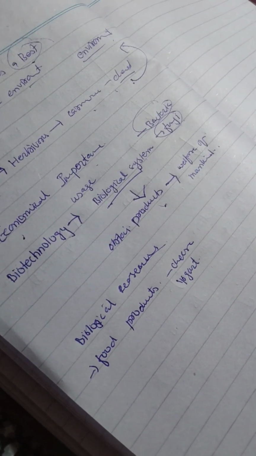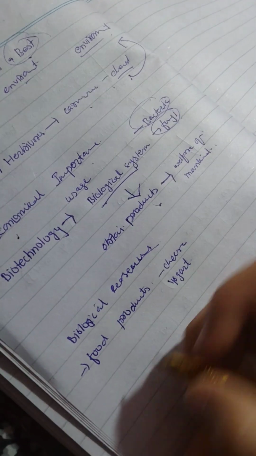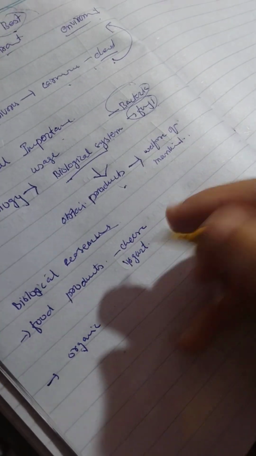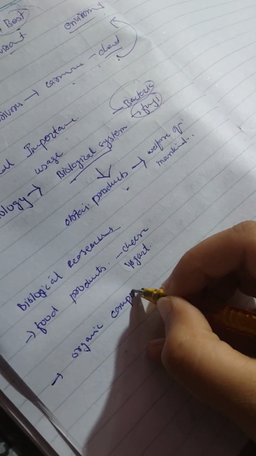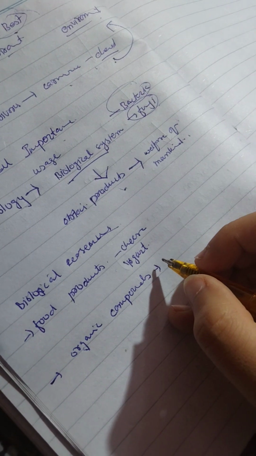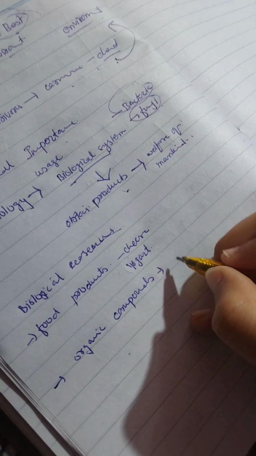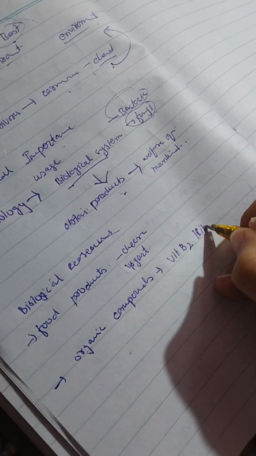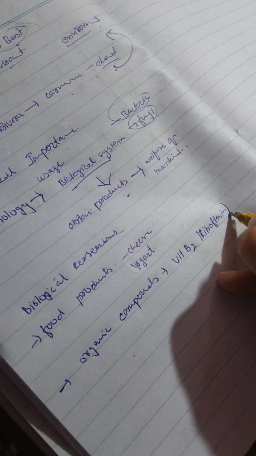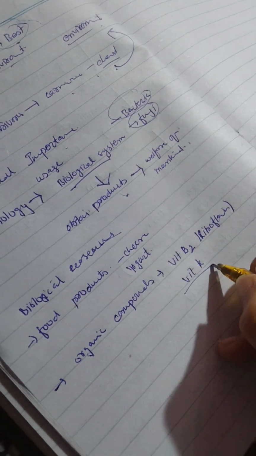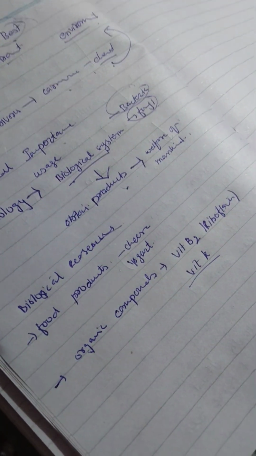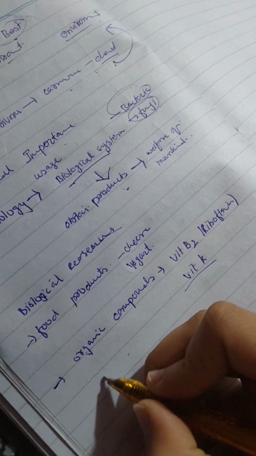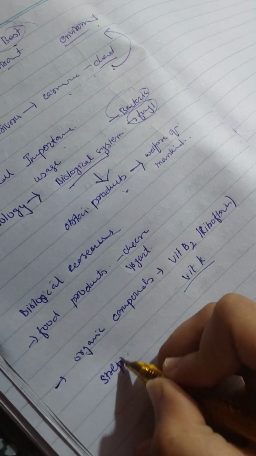Then we have some organic compounds as well, which are obtained from the bacteria. For example, we have vitamin B2, which is known as riboflavin. We have vitamin K. Even many organic compounds are made using these bacteria. We have made some enzymes as well. For example, we have streptokinase.